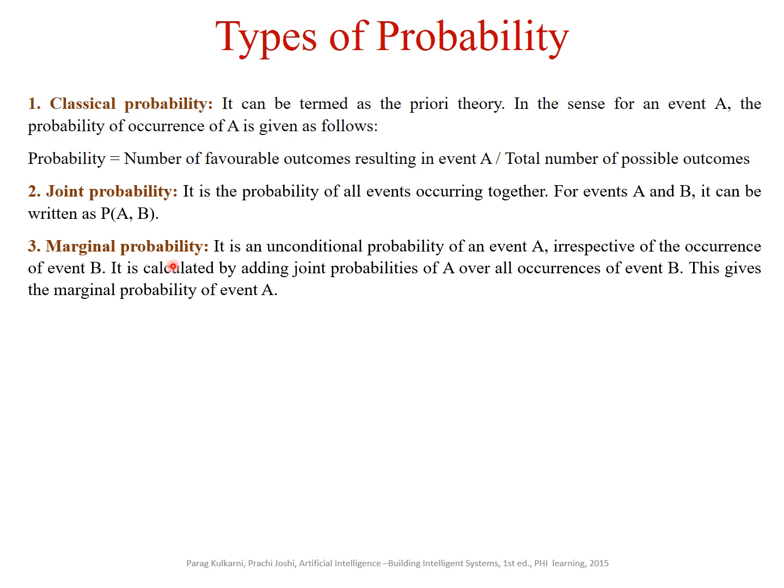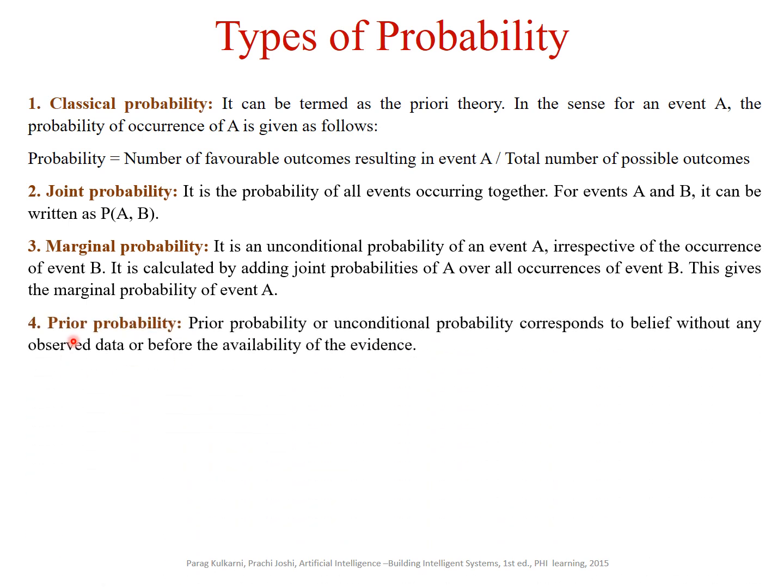Marginal probability. It's an unconditional probability of an event A, irrespective of the occurrence of event B. It is calculated by adding the joint probabilities of A over all occurrences of event B. This gives the marginal probability of event A. It's also called an unconditional probability, which corresponds to belief without any observed data or before the availability of the evidence.